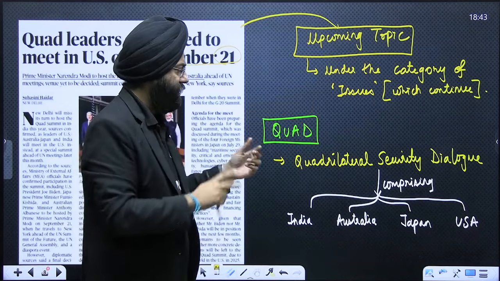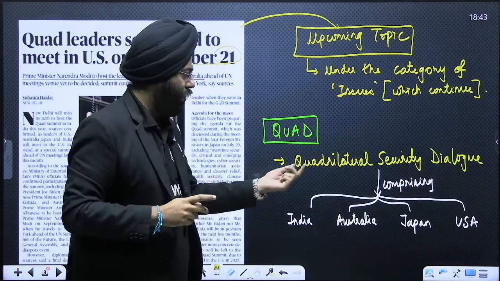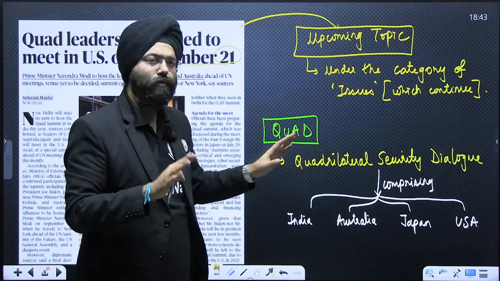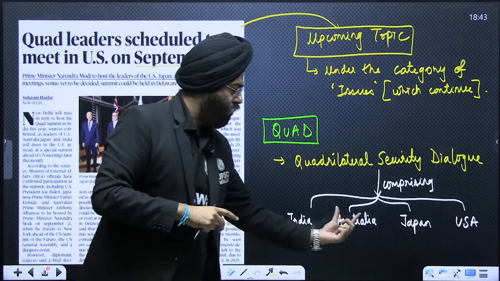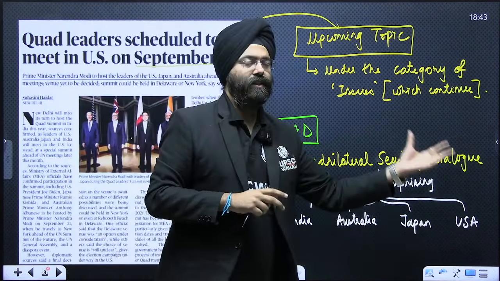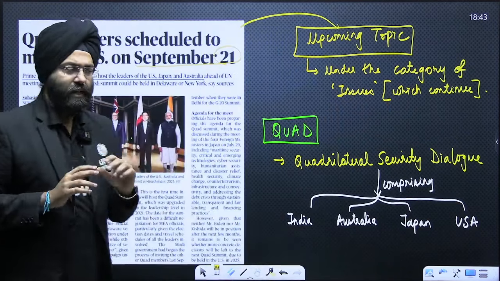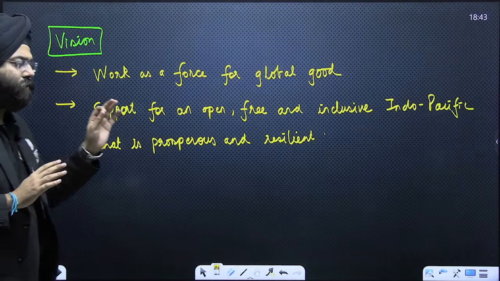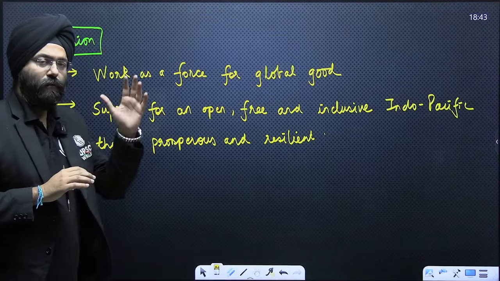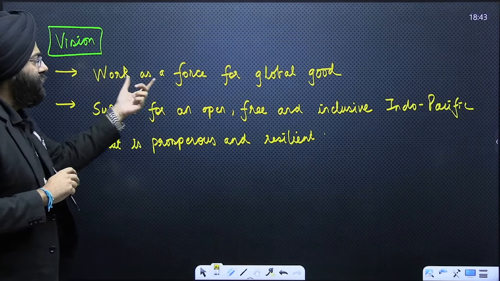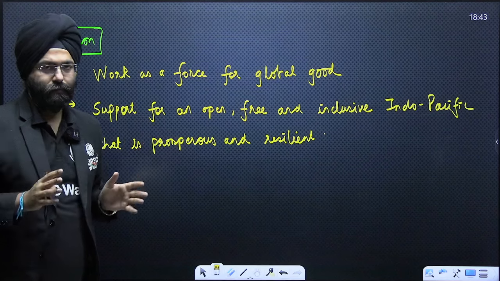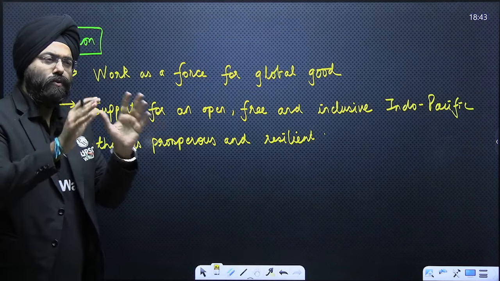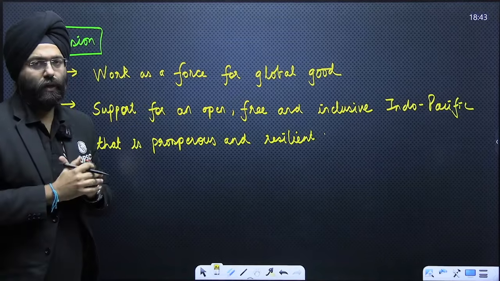The basics: Quad stands for the Quadrilateral Security Dialogue. It comprises four members, that is India, Australia, Japan and the United States of America. Clear? In the process of understanding, please understand the vision of the Quad. The vision is to work as a force for the global good, acting together for the global commons, or the benefit of the whole world.